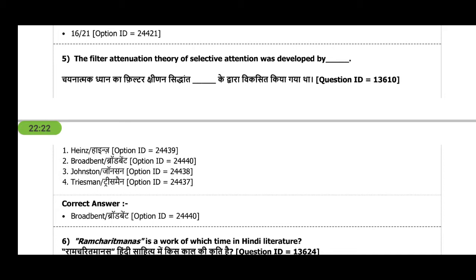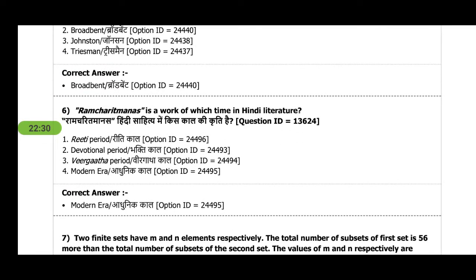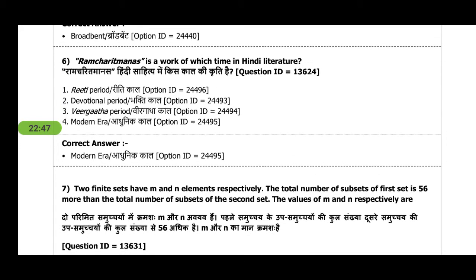Next is the filter attenuation theory of selective attention was developed by Broadbent. I don't know from where this question is. Ramcharitmanas is a work of which time in Hindi literature? So you have to delineate the difference between the Ramcharitmanas and Ramayana. Ramayana was written by Valmiki, while Ramcharitmanas was written by Tulsi Das, who was in the era of the Mughal period. So it's the modern era.